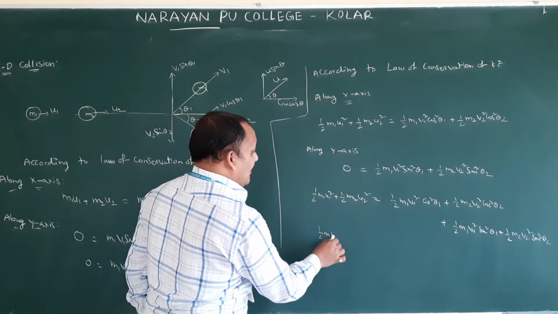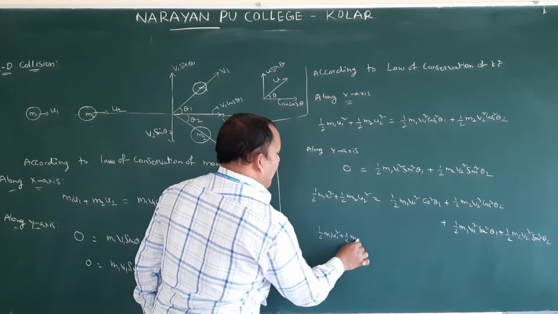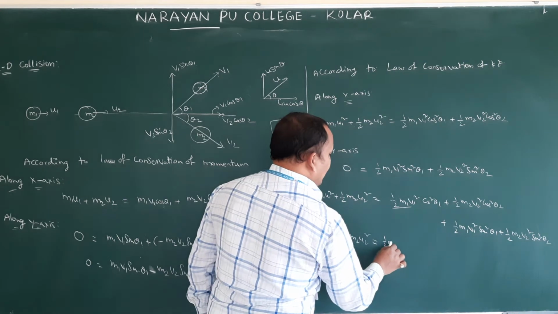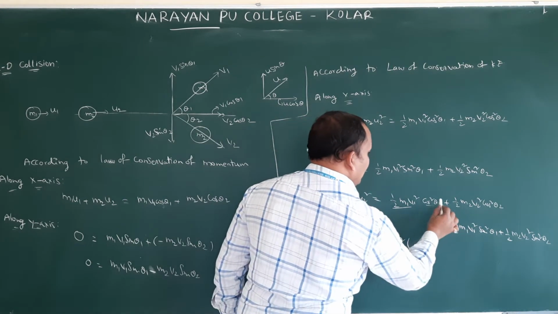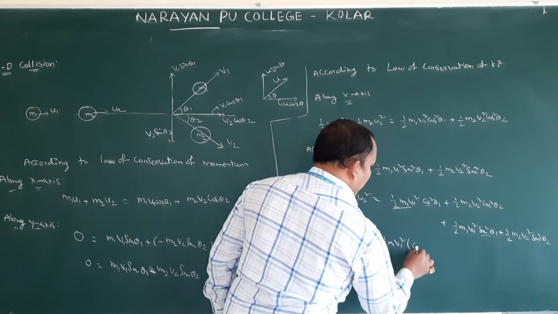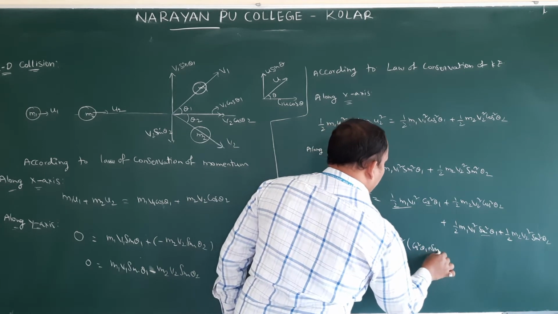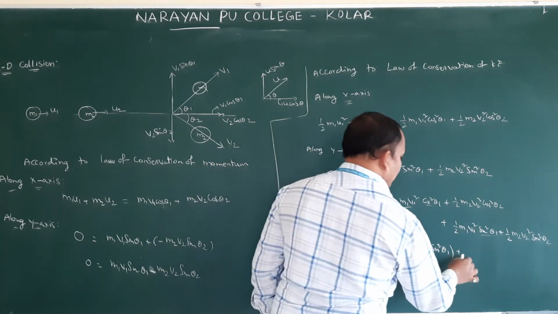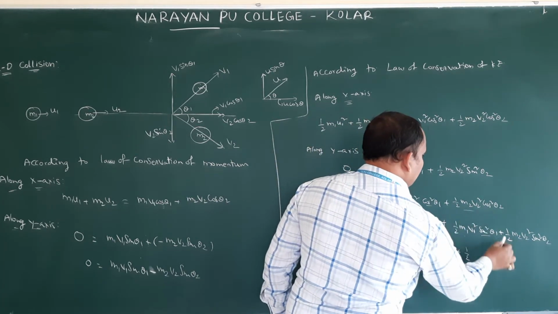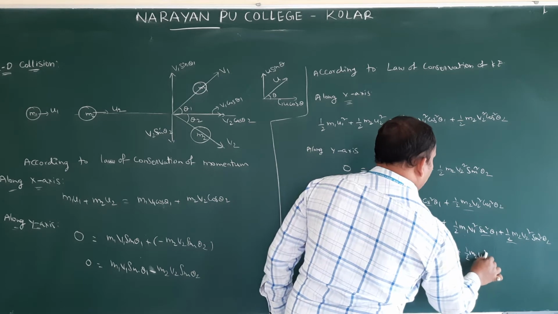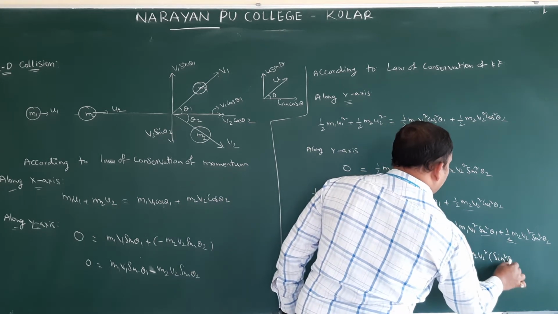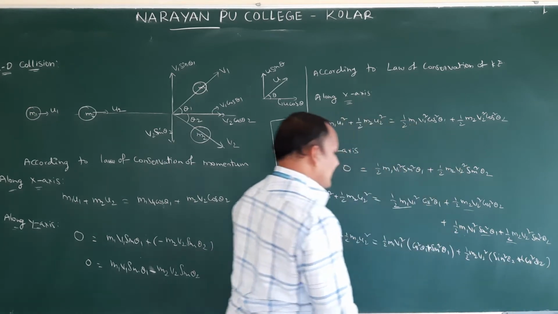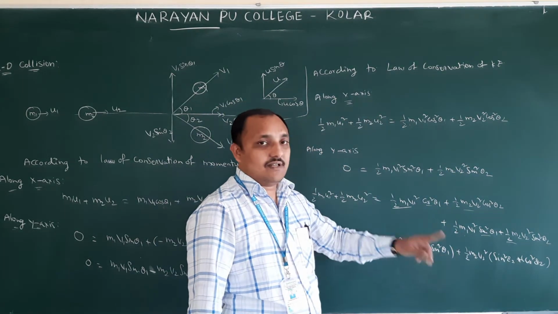So LHS, you can take common half of m1 v1 square. Here what is cos square theta 1 plus sin square theta 1? Similarly for these two, m2 v2 square, sin square theta 2 plus cos square theta 2. Sin square theta plus cos square theta value is 1.